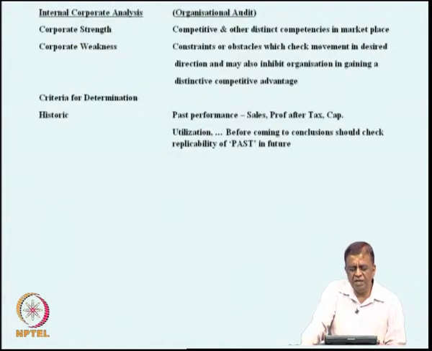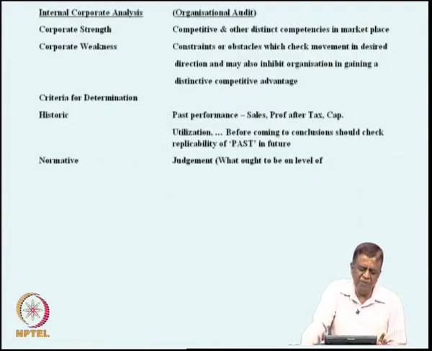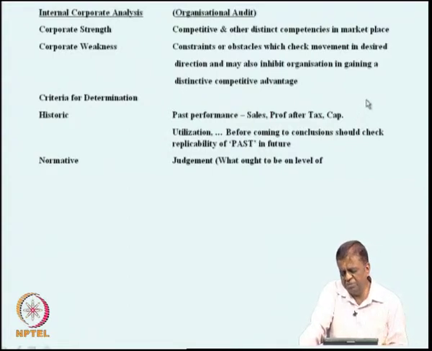The criteria can be looked at in different ways. One is historic. What do you mean by historic? You look at the past performance of the company. You look at how the company has fared with reference to its sales, maybe in the last 2 to 3 years. What is the type of profits it has made? What about the capacity utilization it has achieved?